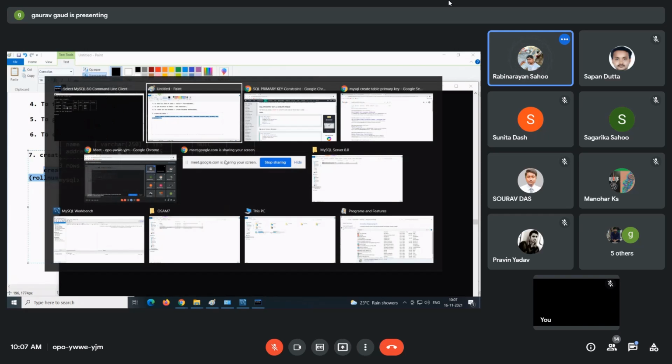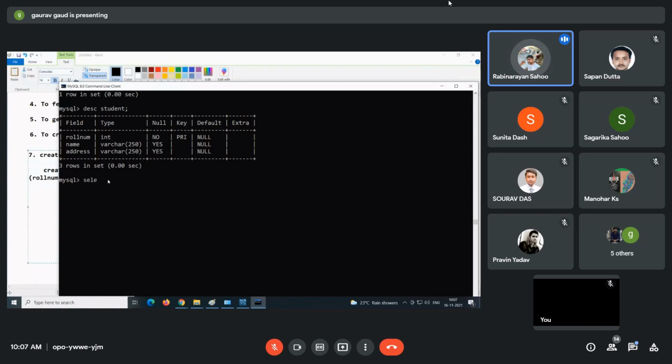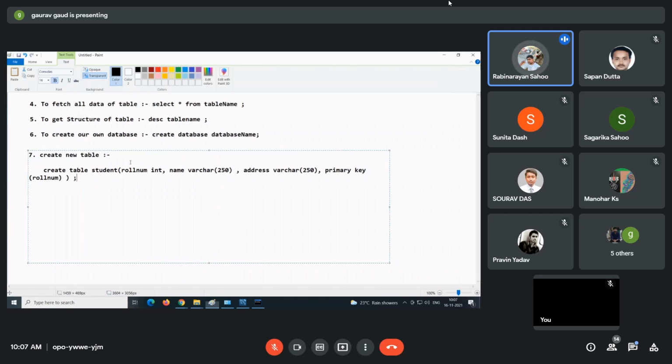So now, guys, this is the query to create a table. Now in this table I want to add data, because this table is empty. Select star from student. Are you getting an empty set? Now this table is empty.